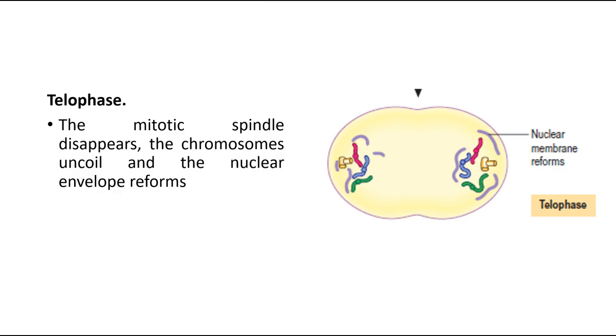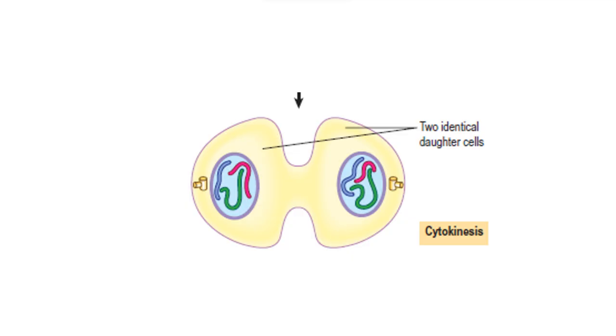Coming to telophase, the mitotic spindle disappears, the chromosomes uncoil, and the nuclear envelope reforms. As you can see in the picture, the nuclear envelope is beginning to reform. So here also we have two sets of genetic materials or chromatids. Now coming to cytokinesis, as you can see in the picture, the cell will divide itself in order to form two identical daughter cells. So they will be similar in function and they will be similar genetically.